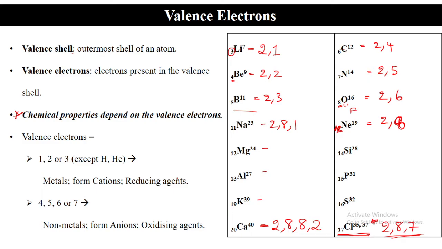Just by looking at the electronic configuration and knowing how many valence electrons there are, we are able to predict all these things. If the number of valence electrons is 1, 2 or 3, it will be a metal, form cations and behave as a reducing agent. It is excellent, no? And if the valence electrons are 4, 5, 6 or 7, it is a non-metal, forms anions and is an oxidizing agent. We will discuss all these things in more detail in the periodic table.